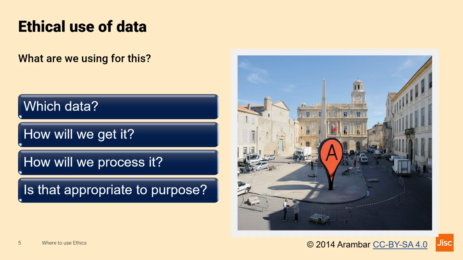A student volunteering the information that they are in the library may well be ethically different to extracting the same information from CCTV or Wi-Fi logs. What are we using it for? This raises its own group of ethical issues.